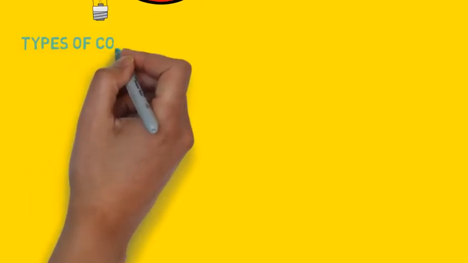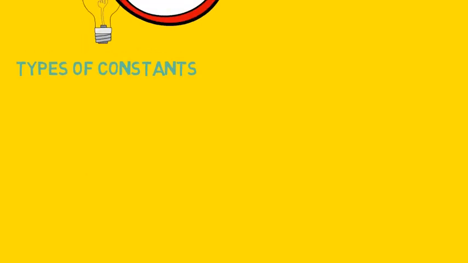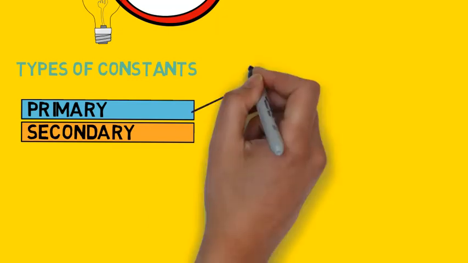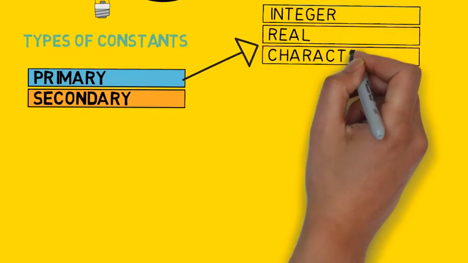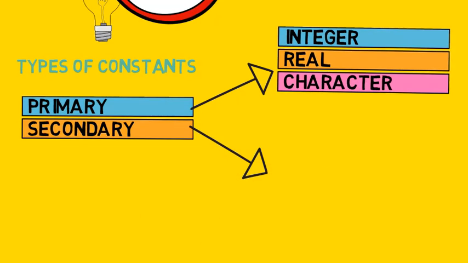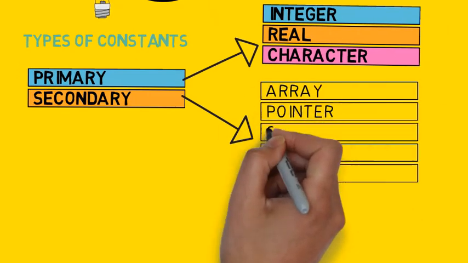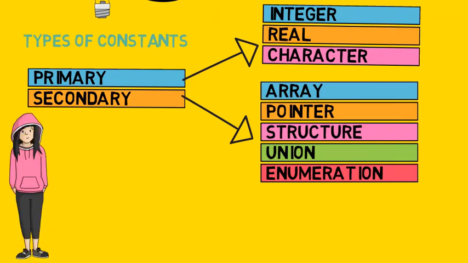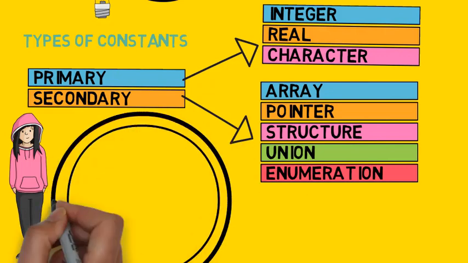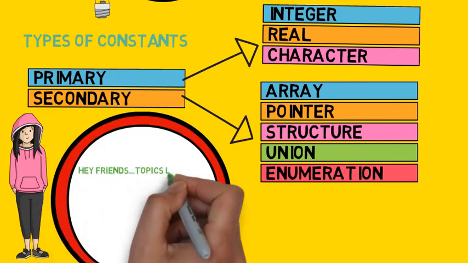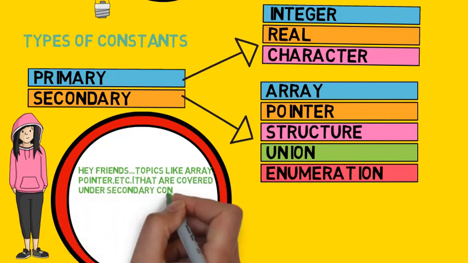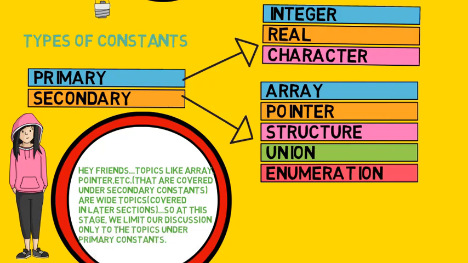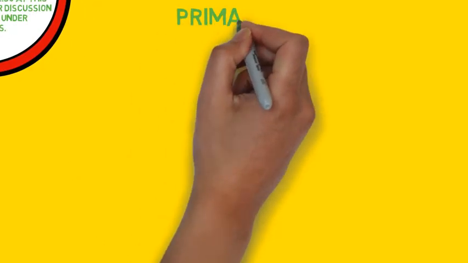Types of constants. Constants are of 2 types, primary and secondary. Primary constants are of 3 types: integer, real and character. And secondary constants are of 4 types: array, structure, union and enumeration. Again friends, topics like array and pointer that are covered under secondary constants are huge topics, so they will be covered in later sections. So at this stage, I'll limit our discussion only to the topics under primary constants. So let us study about primary constants.